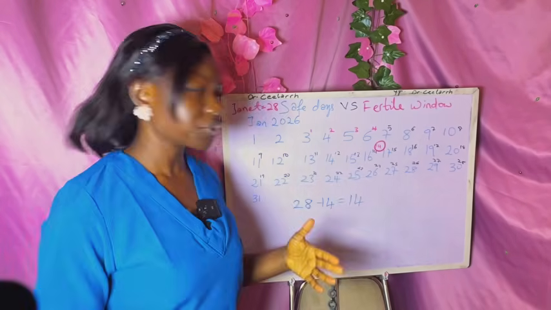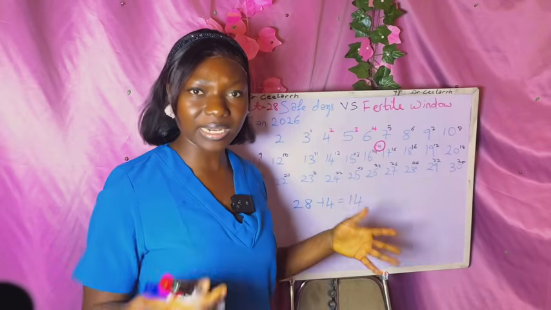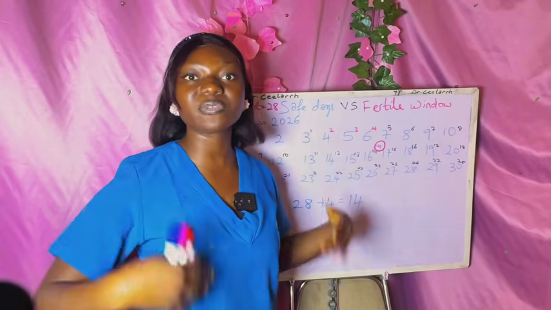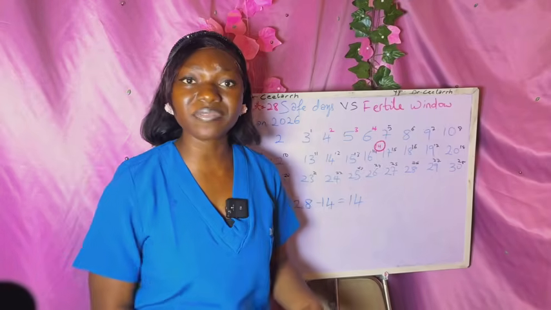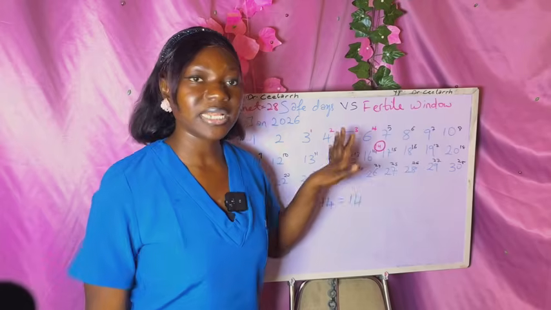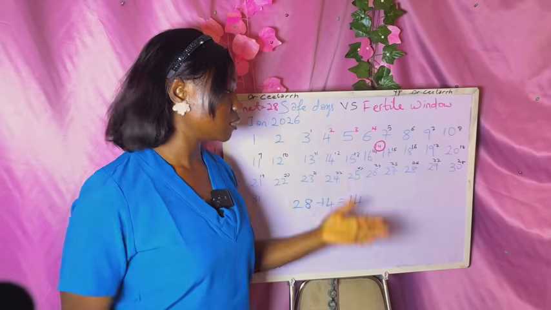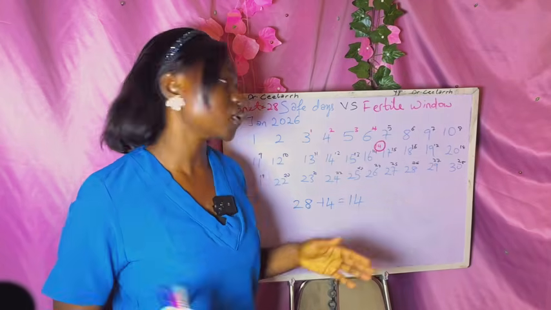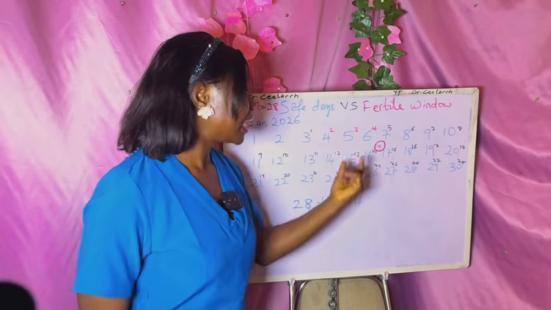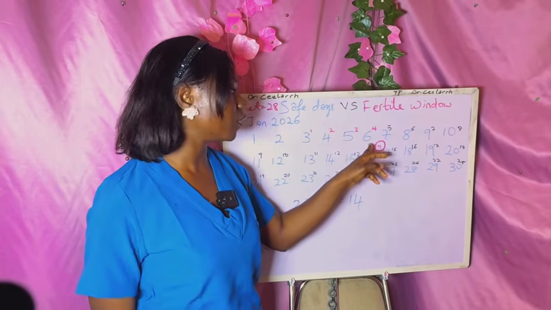Now, we've said that ovulation can happen even earlier or later than the predicted date. There is an allowance of about 2 days, some even say up to 5 days, depending on stress, illness, hormones, travel, and so many factors that can affect the period during which you ovulate, the same way your menstrual cycle can adjust based on all of those factors. Okay, so now let's give an allowance of 2 days in the case of Sister Janet. She ovulated on the 14th day.